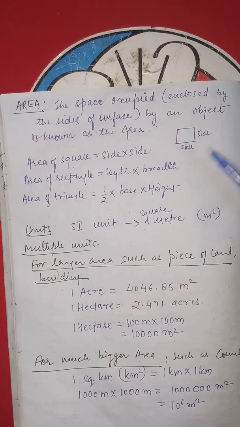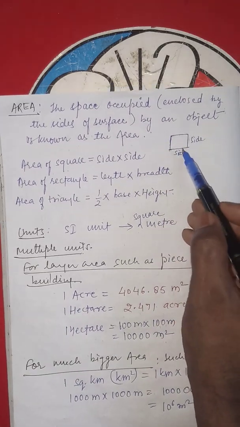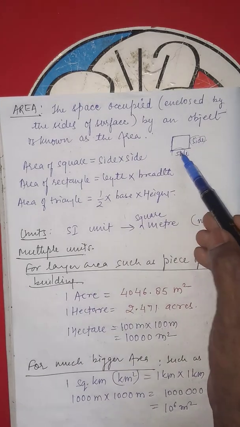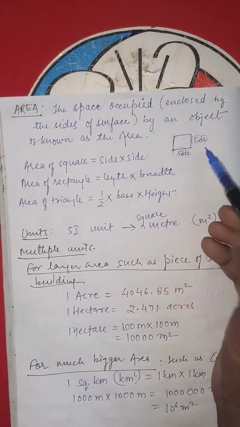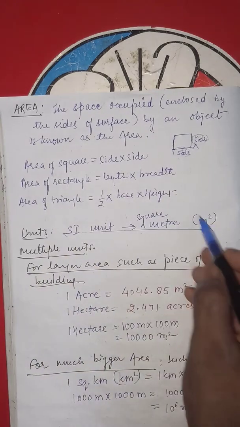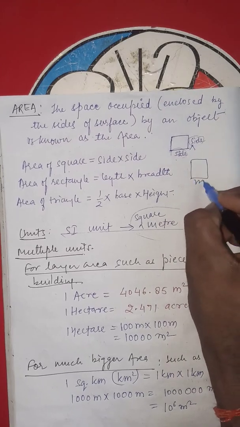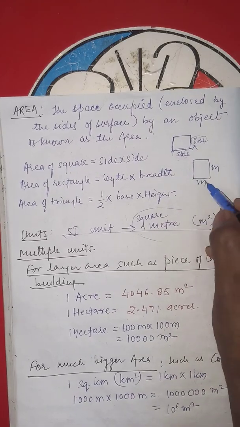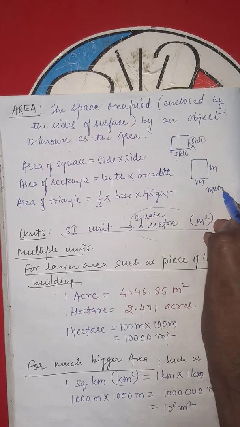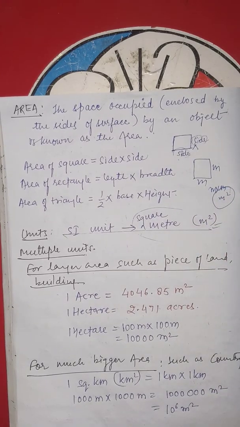For some plane figures, we have the area of a square, side into side. Look, it is a square and the two sides are equal, that is, length and breadth are both equal, that's why side into side. And the SI unit is meter. We are using meter here, which is the basic unit. Suppose it is meter and it is meter. Meter into meter is equal to meter square. That's why we are using the sides in square terms.